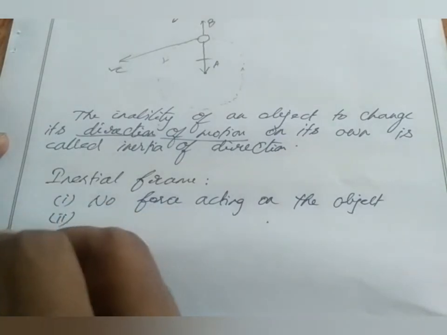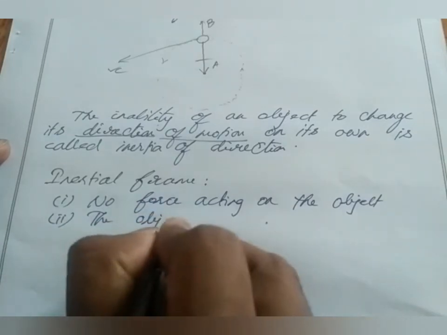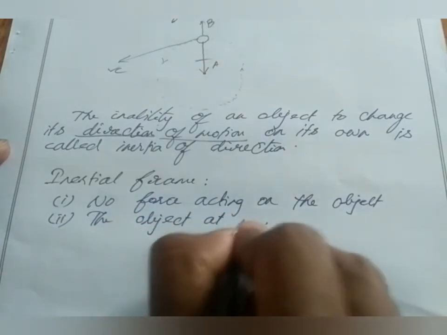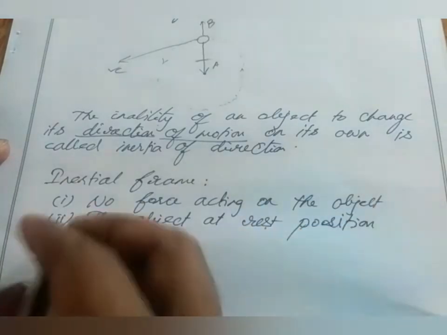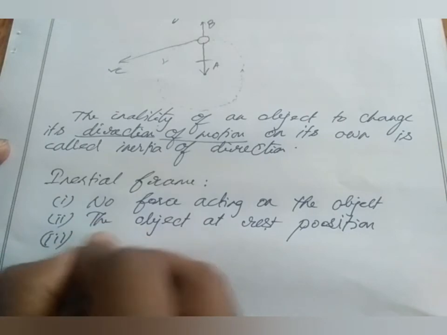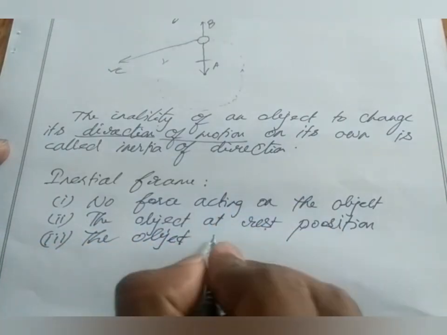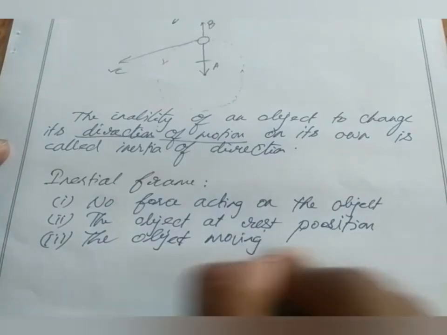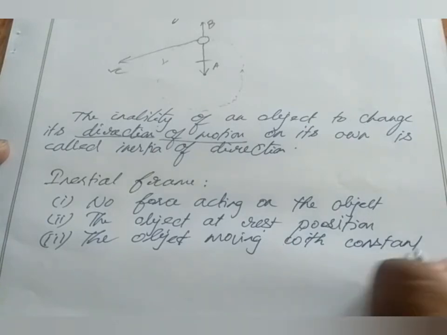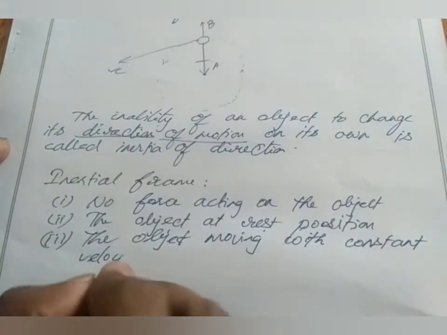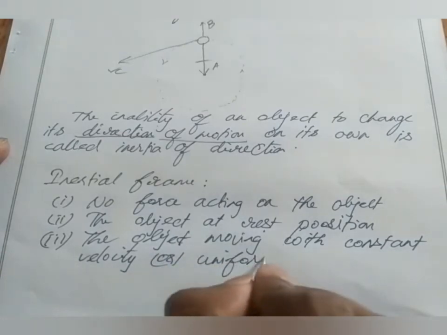Second one is the object is at rest position, or we can say the object is moving with constant velocity or uniform speed.